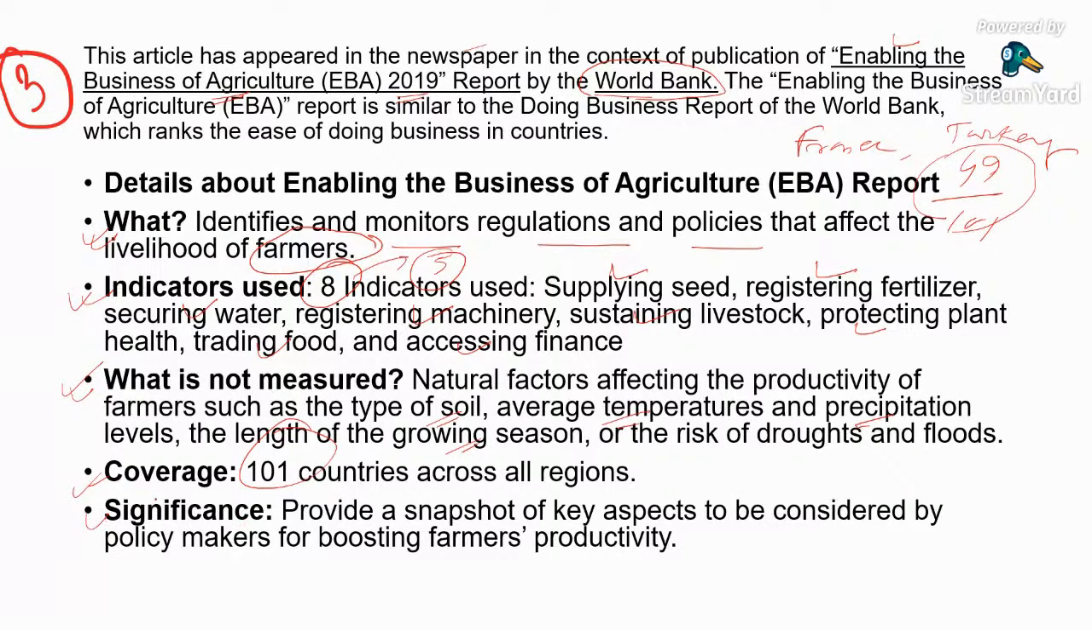What are the significance? This can be a snapshot, key aspect to be considered by policymakers for boosting farmers' productivity, or in government's term, doubling farmers' income. India performs good in certain aspects, but India performs very bad in 5 of the 8 indicators.